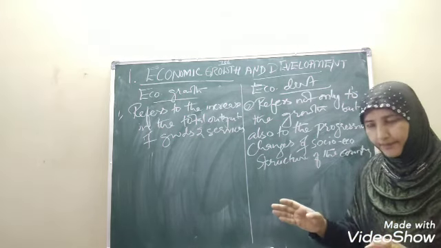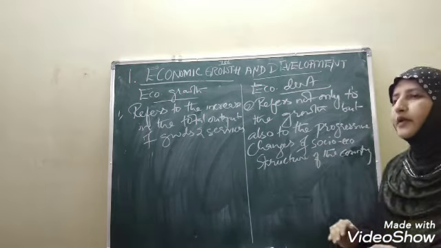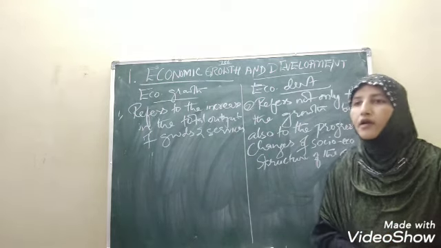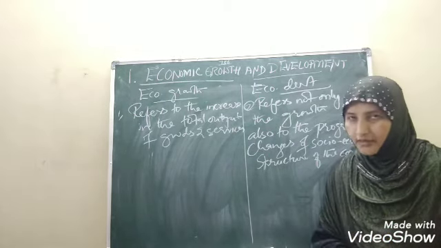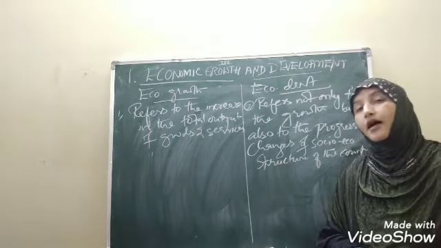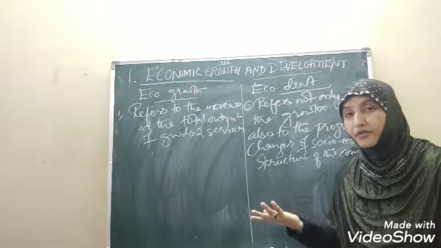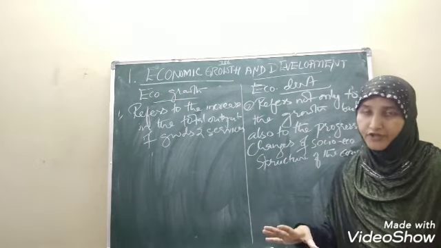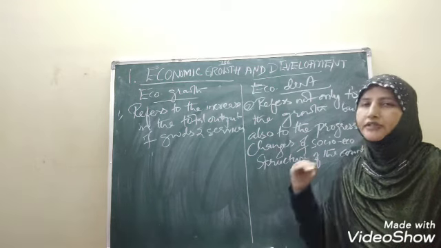For example, how do we come to know about economic growth from agriculture? Through year-on-year or monthly data about its production. Last year we produced this much in quintals of rice or tons of production, and this year how much is our production?